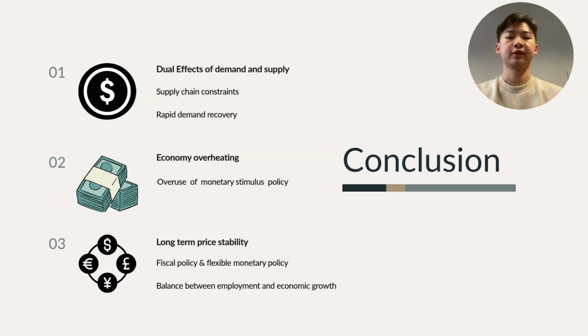In short, US inflation after the pandemic was driven by a false demand recovery, supply chain problems, and overly strong monetary stimulus. Therefore, more targeted fiscal and monetary policies and a careful balance between employment and economic growth are needed to keep price stability.